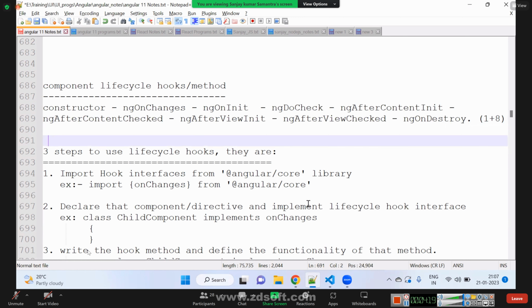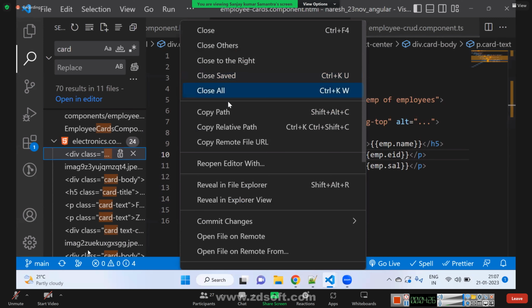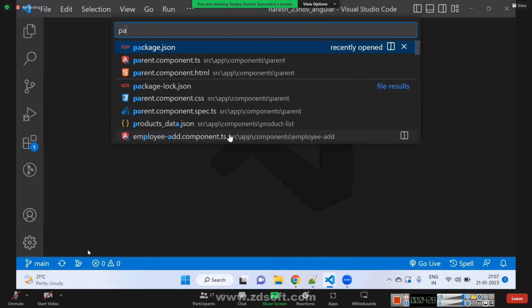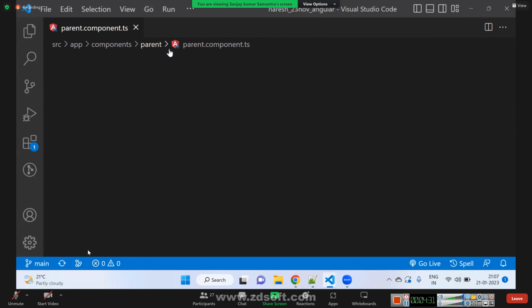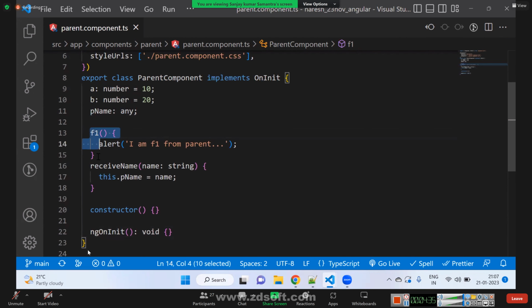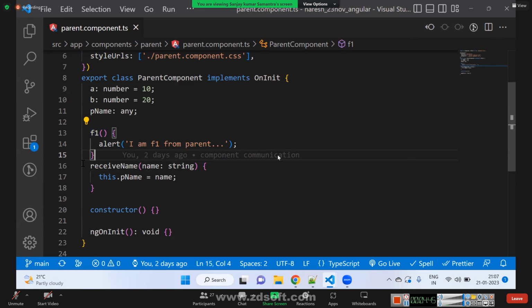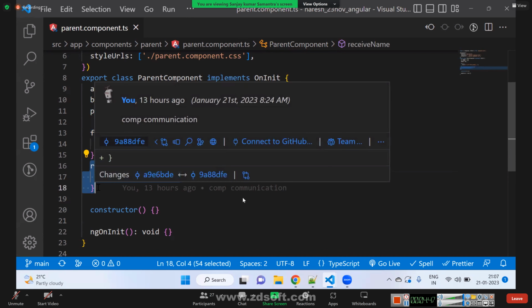Okay, I'll show you one example. Suppose we have parent component.ts. In parent component.ts, I have a function f1. Do you think this f1 function will be called automatically if I don't trigger any event? No. There is a function called receive name. Do you think this function will be called automatically if I don't trigger any event? No, sir.